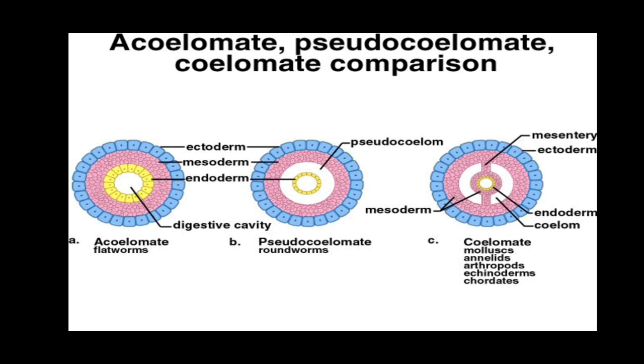Now you can see acoelomates are the flatworms, which do not contain a proper body cavity. The animals without coelom between the outer body wall and the digestive tube are called acoelomates.